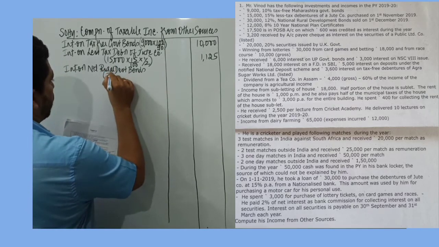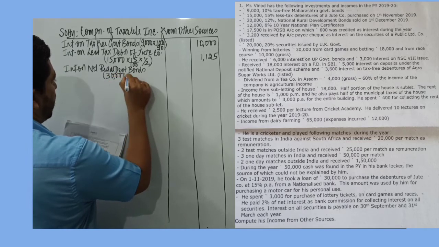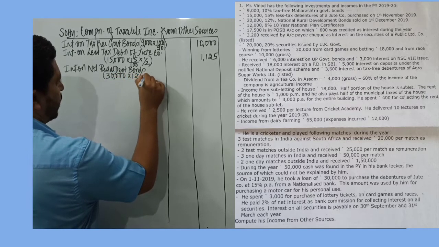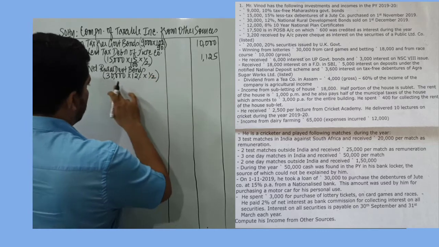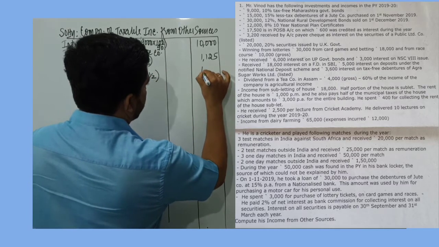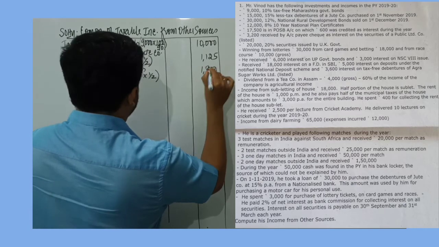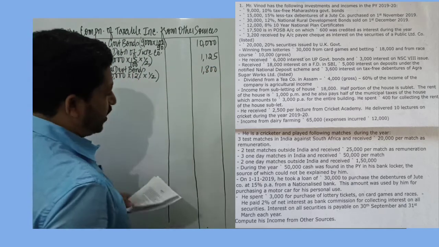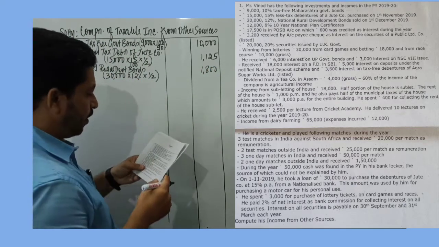So investment amount is 30,000. Rate of interest is 12% for half the year. So 30,000 into 12% is 3,600. Half of that is 1,800.